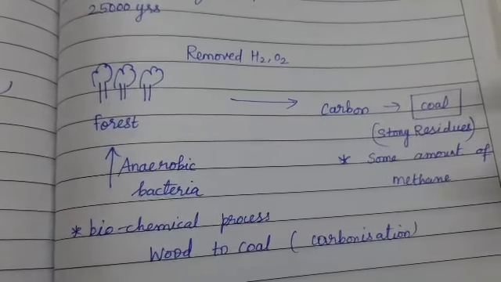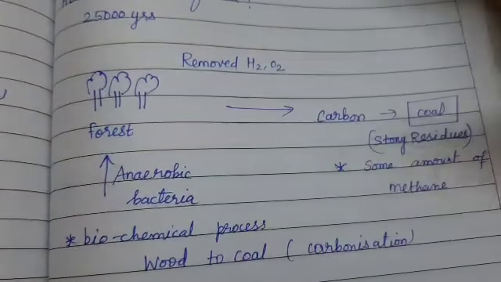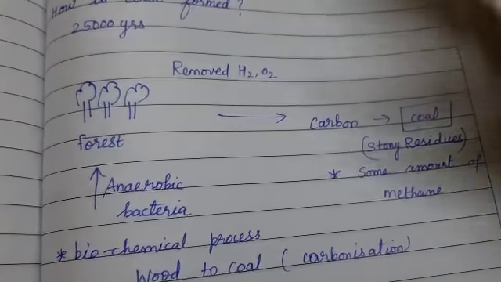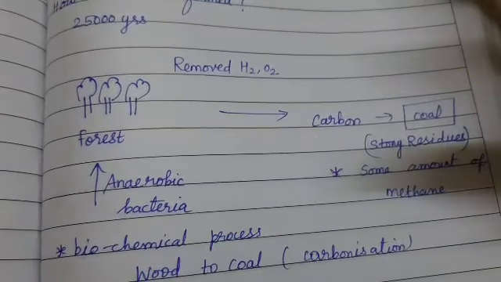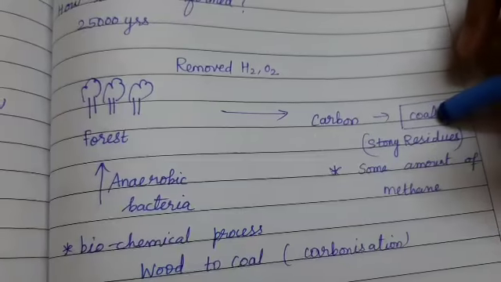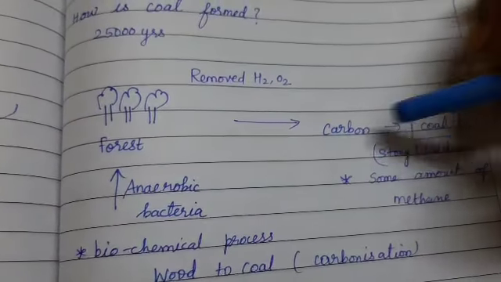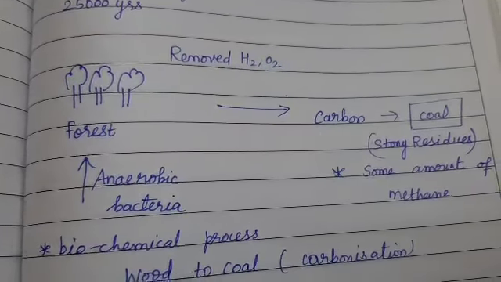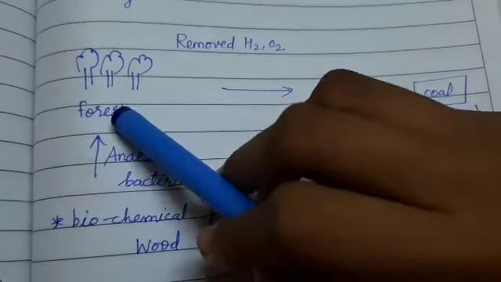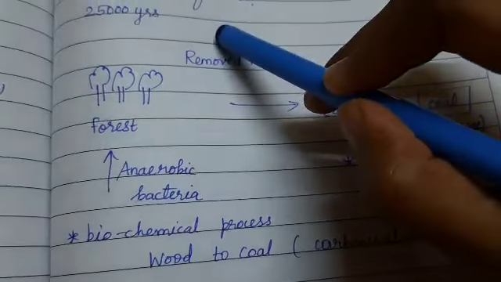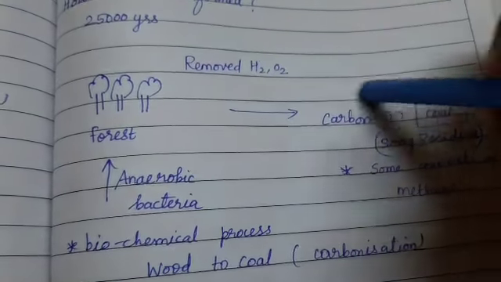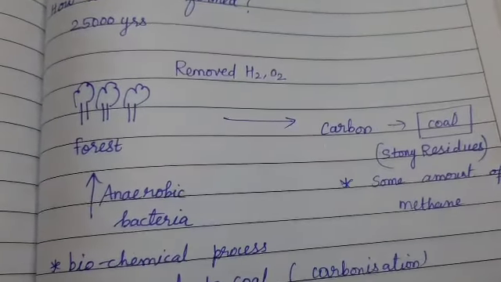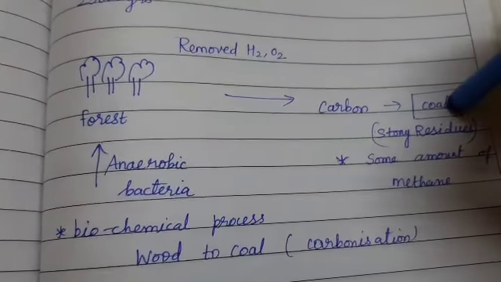Compacted means they would just remain on the land area for millions and millions of years, only with the action of carbon, and they will become so hard and tight. That results in coal formation. So that is what I have written here as stony residue. What is meant by residue? The leftover parts. The wood from the forest, by the action of anaerobic bacteria, loses all the hydrogen and oxygen. Only carbon in the atmosphere will be there. And by the high temperature and the pressure of the earth, it forms coal.